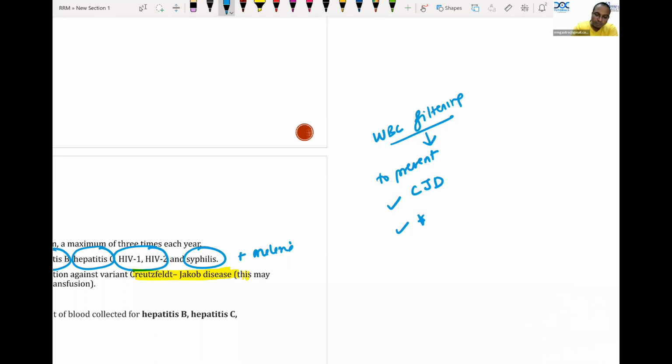That is, what is the most common complication of blood transfusion? Most common complication of blood transfusion. Can you tell me?